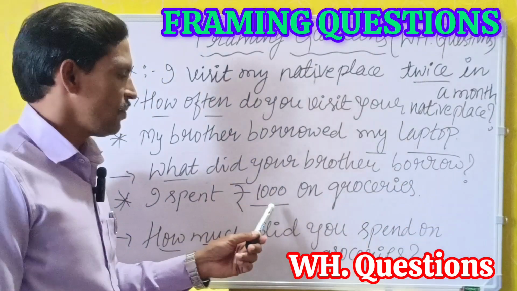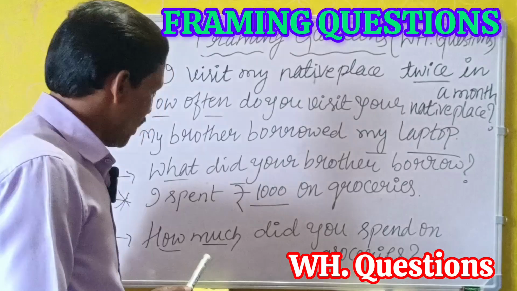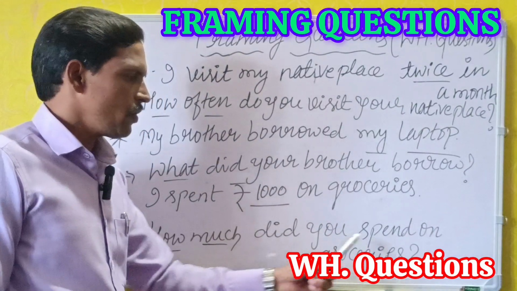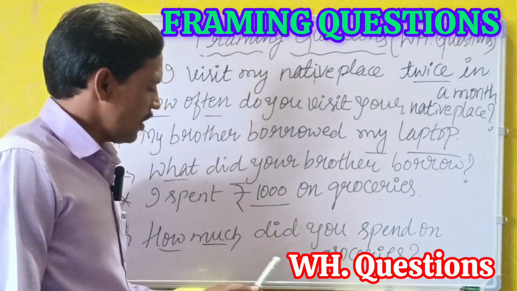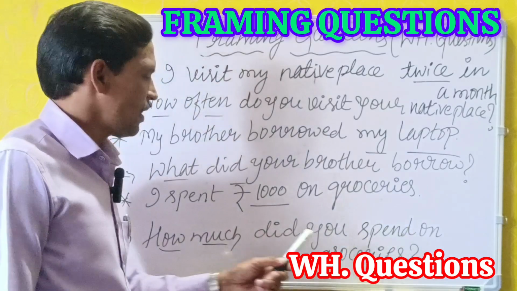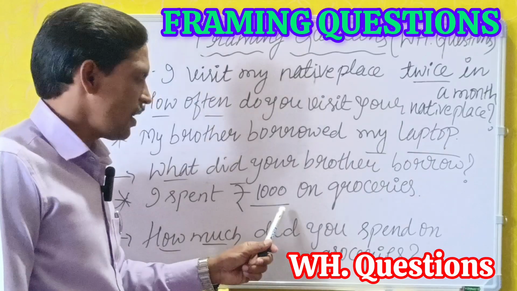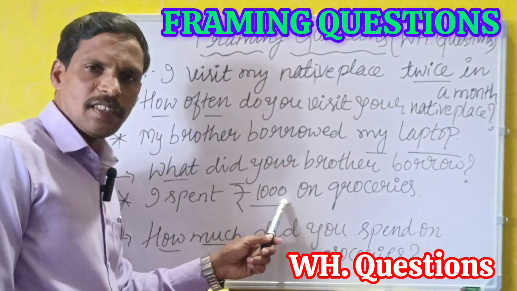Here the underlined word is ₹1,000. The question is, how much did you spend on groceries? The answer is ₹1,000. We use the double H question how much for mentioning money or rupees.